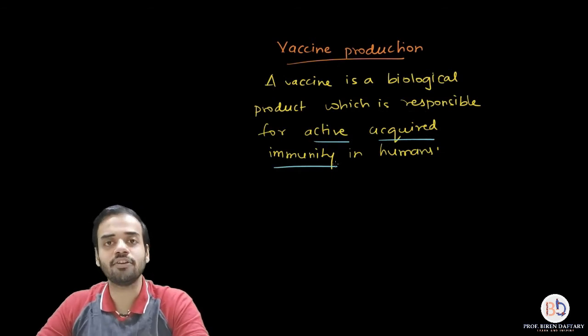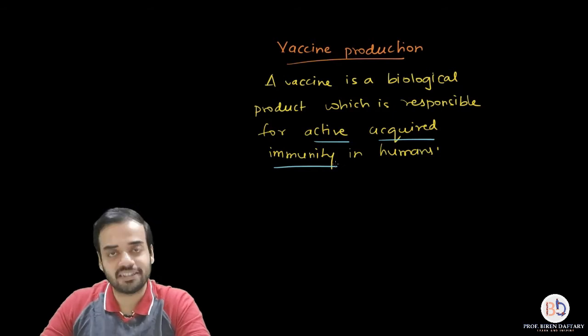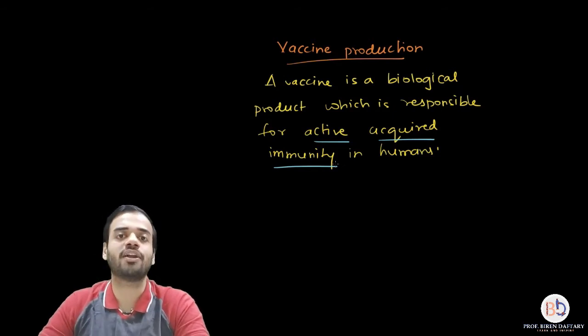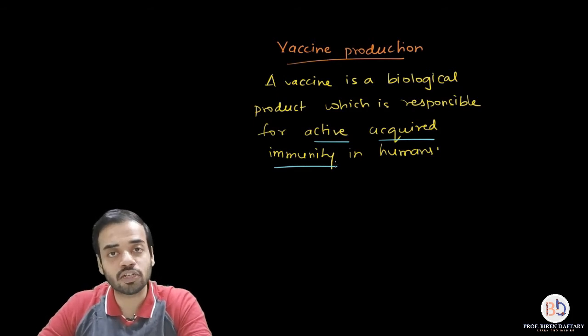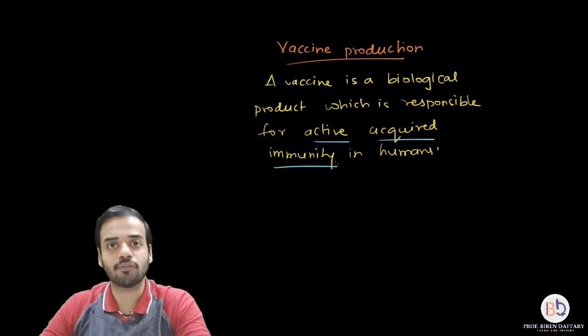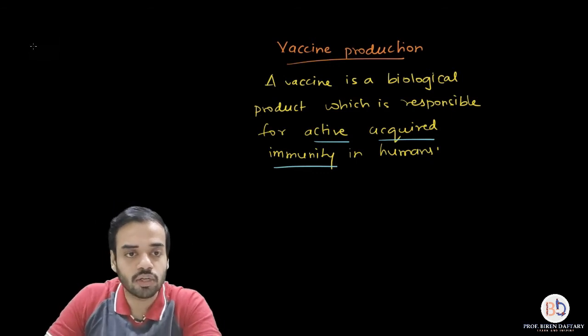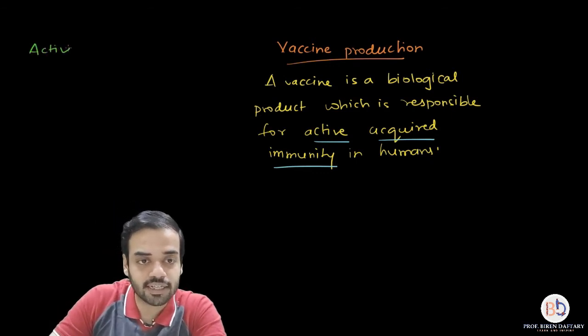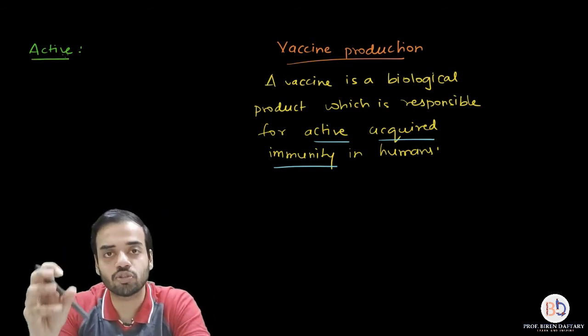Active immunity is a type of immunity. There is something called passive immunity. Similarly, there is something called acquired immunity, and something called innate immunity. Now these four words we are going to learn in detail in the chapter Human Health and Diseases, but for now I will tell you what is the meaning of active immunity. Active immunity is basically when your body produces its own antibodies.